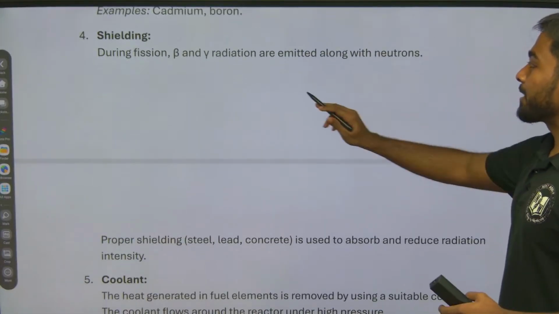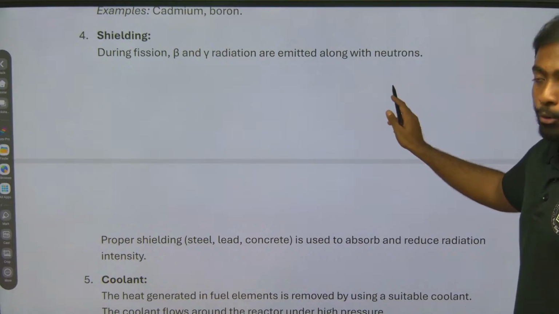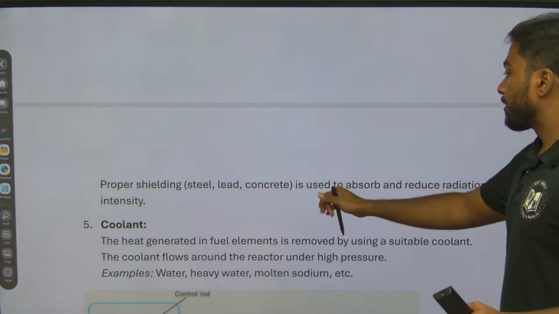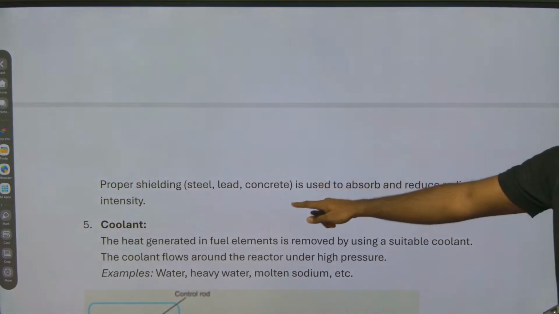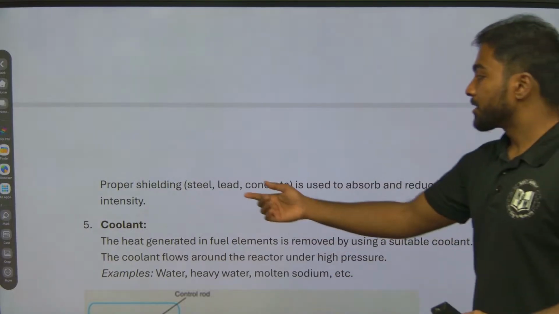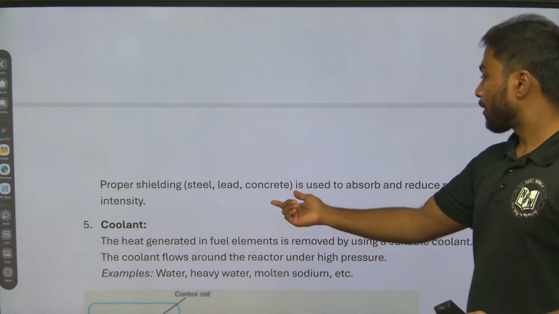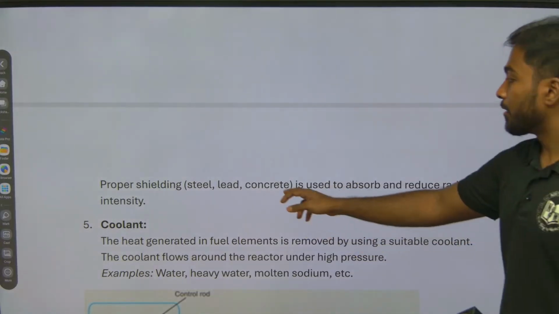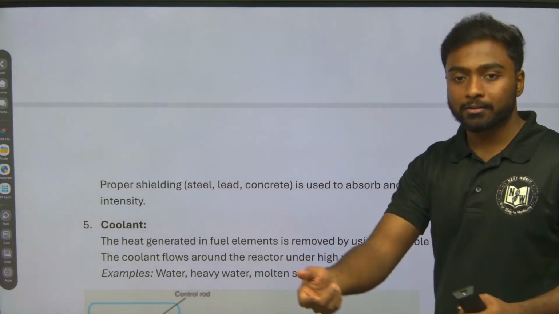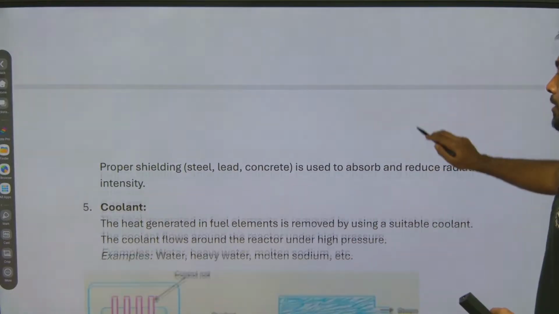So next is shielding. During fission, beta and gamma radiation are emitted along with neutrons. So proper shielding is used to absorb and reduce the radiation intensity. Examples: steel, lead, concrete. Okay.